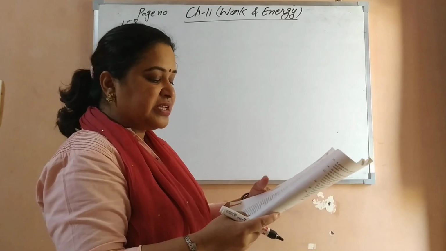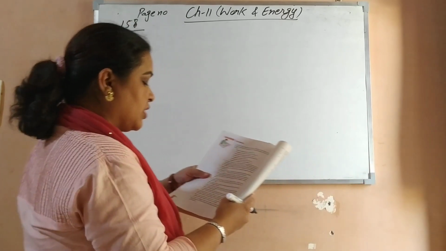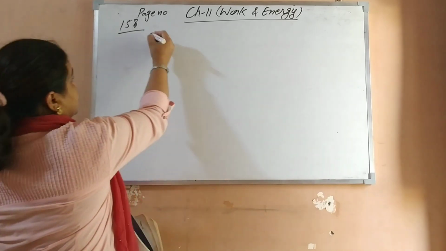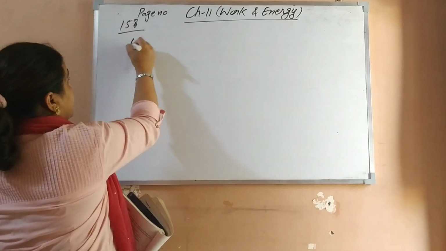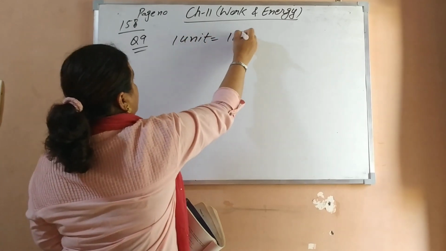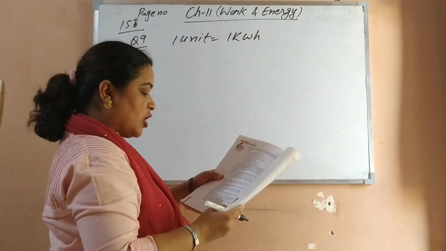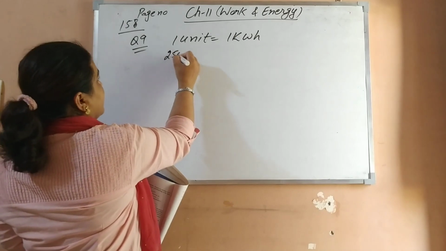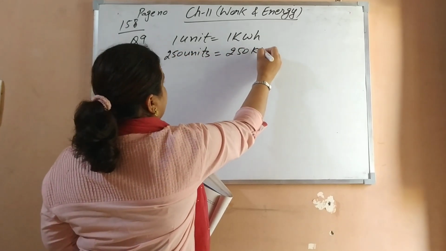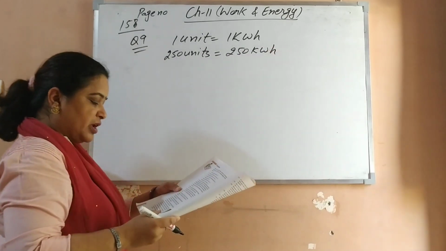Next question. A certain household has consumed 250 units during a month. How much energy is this in joule? Now this is the question related to the commercial unit of energy. How many units are consumed? 250 units. This is question number 9. We know that 1 unit is equal to 1 kilowatt hour. So how many units are given? 250 units are given. What is the meaning of that? 250 kilowatt hour energy is consumed in a month.